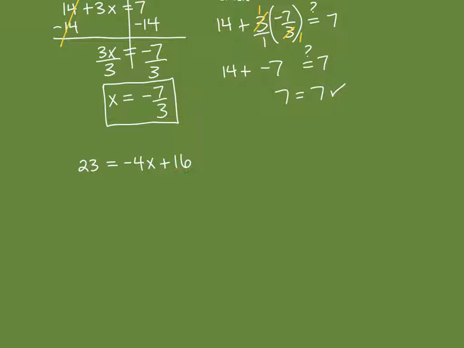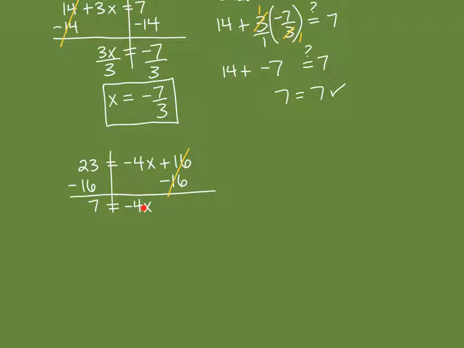Right now, 16 is being added to it. So we're going to get rid of a positive 16 by subtracting 16, and we're going to do that to both sides. Keeping track of my equal sign there. The 16 minus 16, that zeroes out. And then we're left with just -4x on the right side. And then 23 minus 16 is 7. All right, and then we are going to do our final step here. So we have -4 times x is equal to 7.